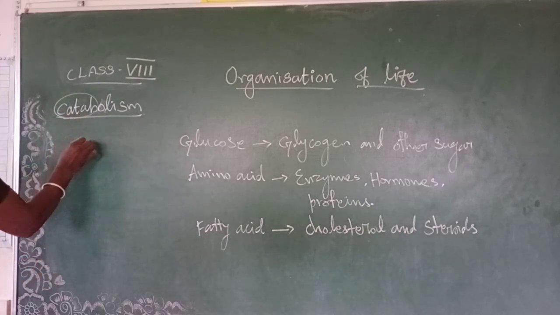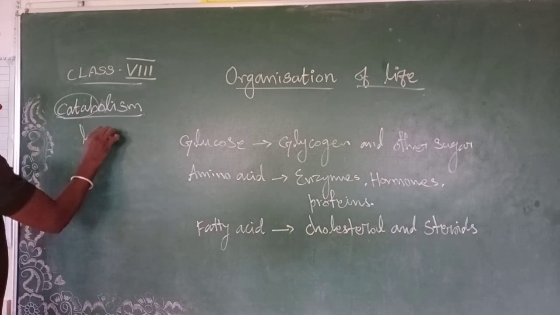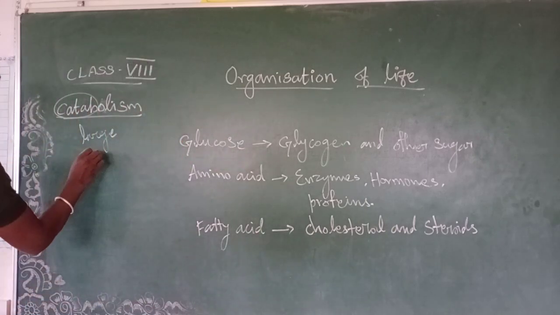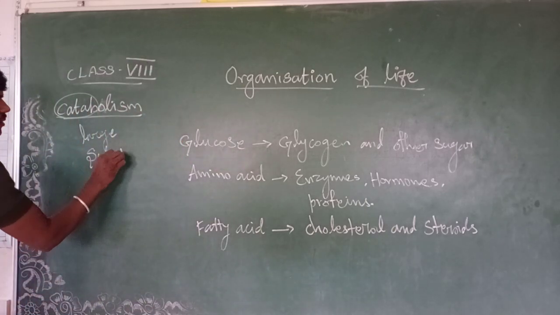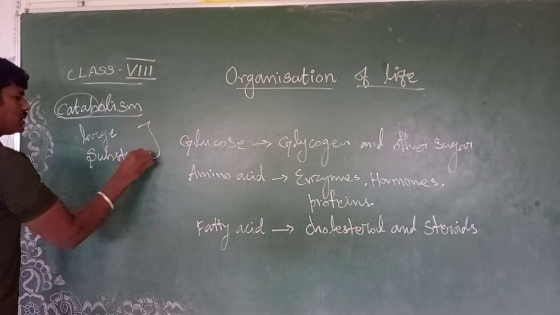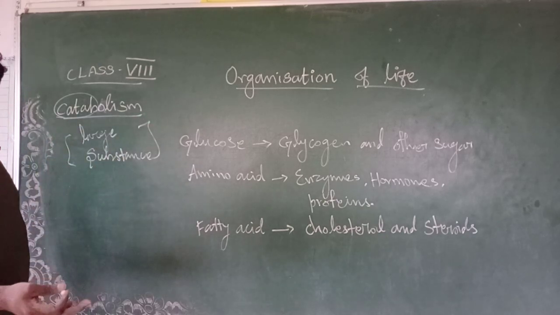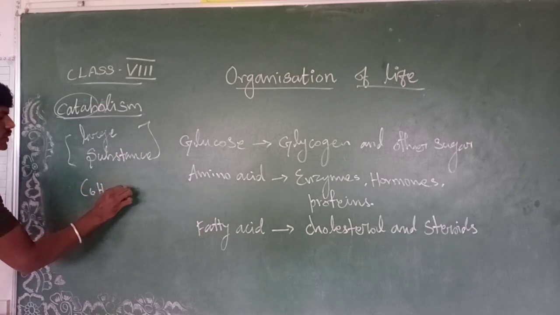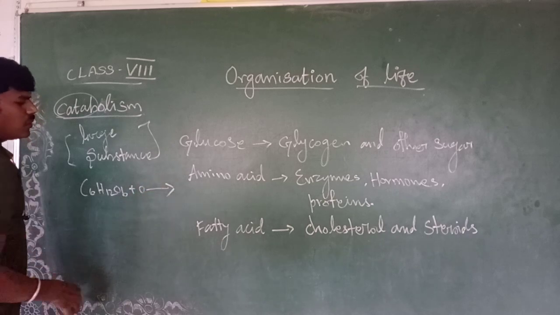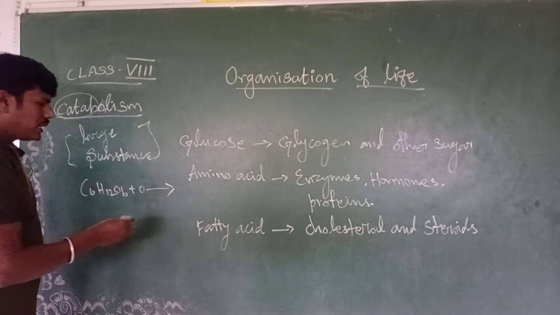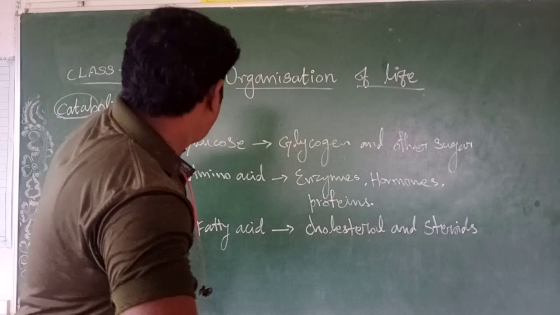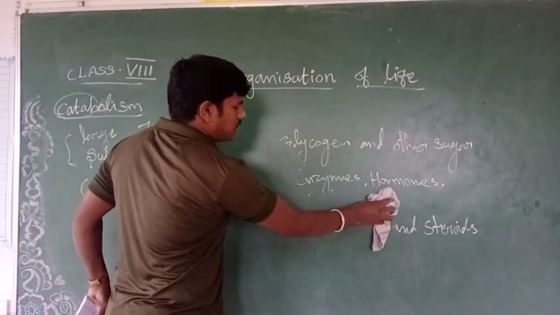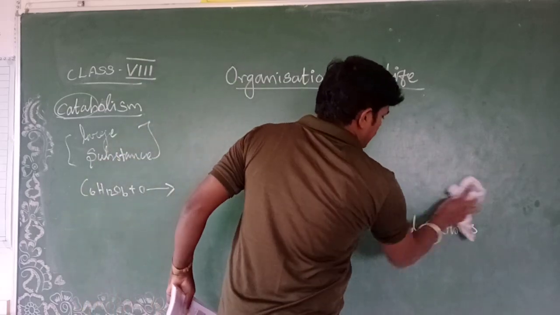So, the process of a large compound or large substance breaking down. How will that break down? In the presence of glucose, C6H12O6, with the help of oxygen, it will break down into small molecules, that is carbon dioxide and water molecules, and energy. So when a large substance is converted into small species, that is called catabolism.